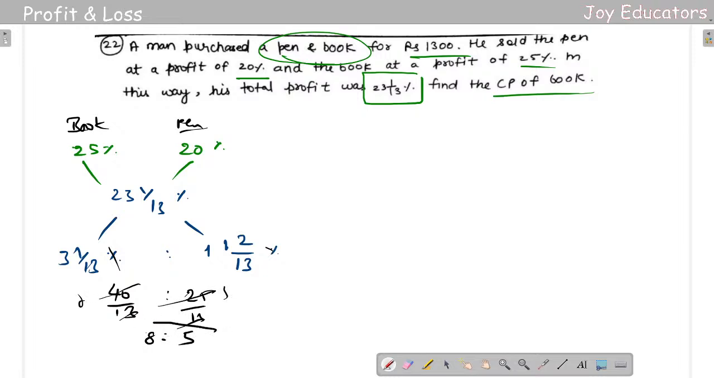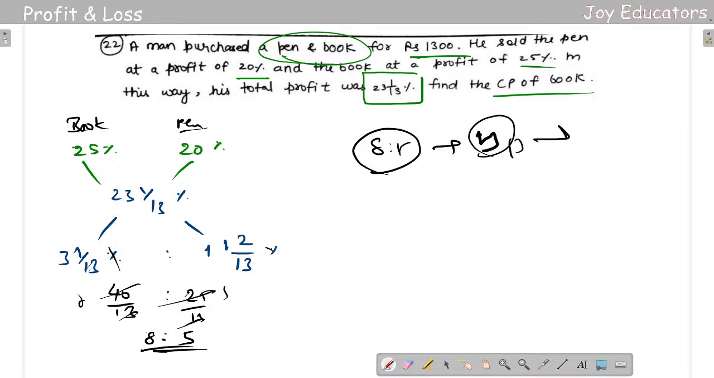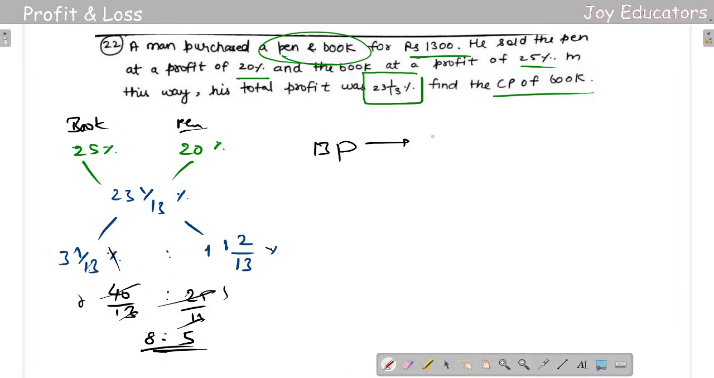So the question is the cost price of the book. It's going to be simple, the same thing. Whenever you get an answer of this kind, what you can do? 8 is to 5, plus 5 plus 8 is 13. So 13 means what you can do? 13 parts per 1300. So for one part, how many? I'm getting 100, right? So he's asking for the cost of the book. Book will be 800 rupees.